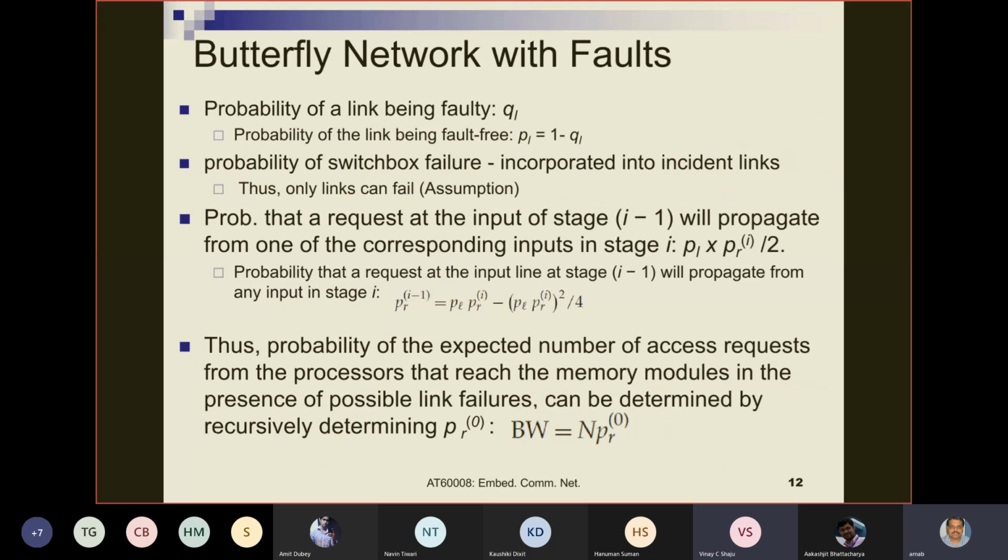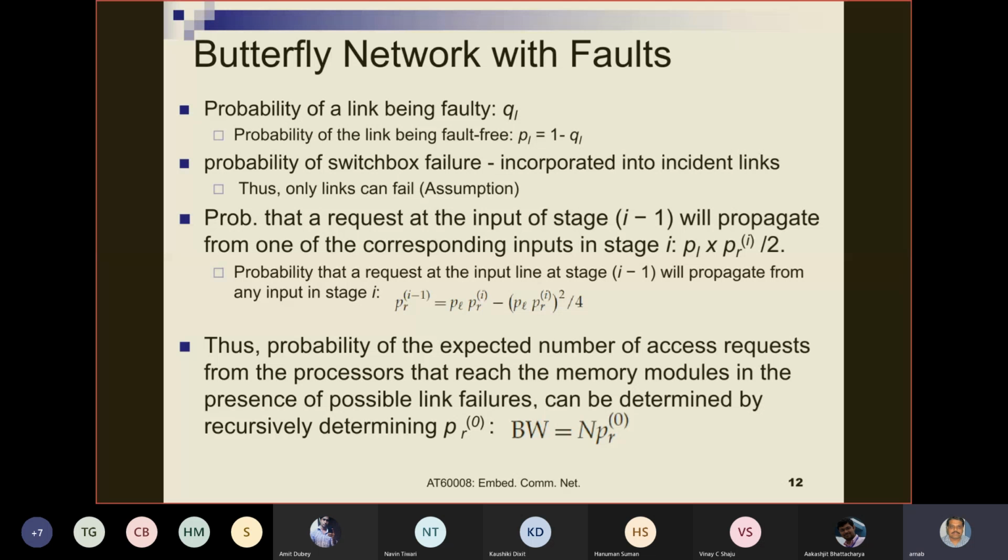Okay. Now the previous analysis did not consider faults in the network. We only found out the bandwidth. Now let us consider faults. In particular, we will consider faulty lines, and we will not consider switchbox failure for the current case. I will give you an assignment in which you will consider switchbox failures as well. That assignment is coming at the end of this class.